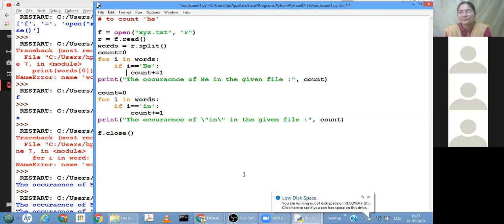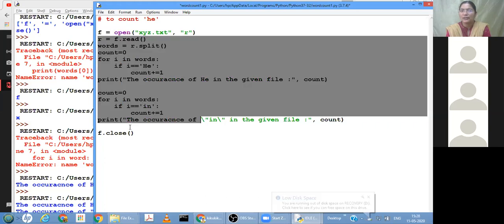समझ में आ गया ना? So we need not abort forcefully. See, it is not good that someone forces you to do something, isn't it? If you are coming out voluntarily and giving space to others voluntarily, it is always a good practice. In the same manner here also, it is always a good practice. Once your program is over, you close it. So what have we done? Open, and whatever operations we want to do, everything we performed, completed, and then we closed.